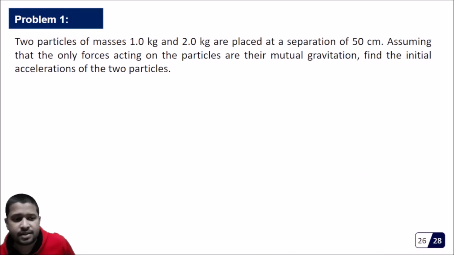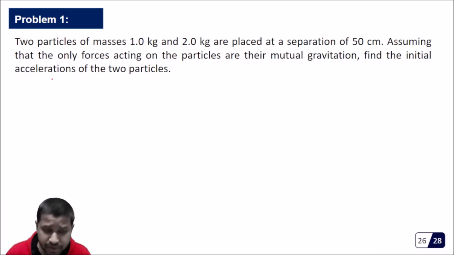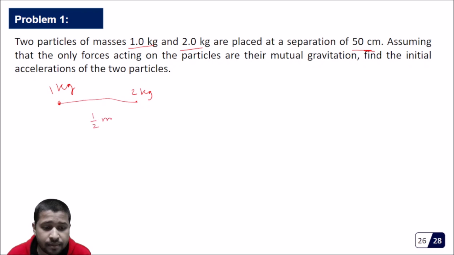Let's try the first numerical: two point masses of 1 kg and 2 kg are placed at a separation of 50 centimeter. So let's imagine the situation. There is a mass of 1 kg, there is another mass of 2 kg. They are at a separation of 50 centimeter, which is half a meter. Assuming that the only forces acting on the particles are their mutual gravitation, find the initial accelerations of the two particles.